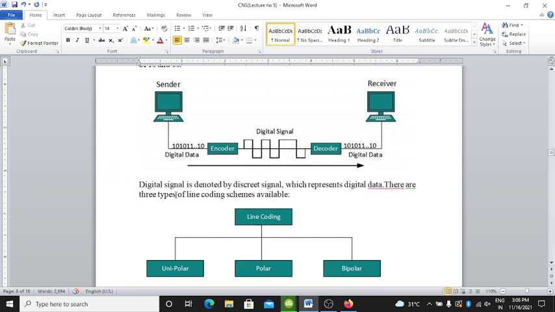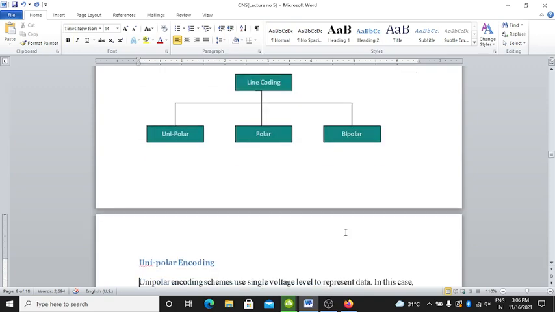A digital signal is denoted by a discrete signal, which represents the digital data. There are three types of line coding schemes available: unipolar, polar, and bipolar line coding.